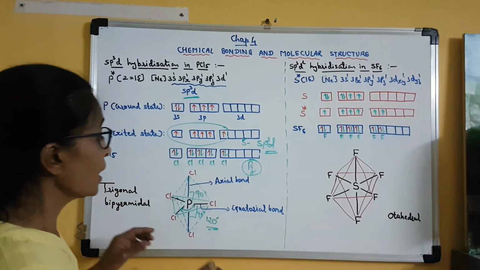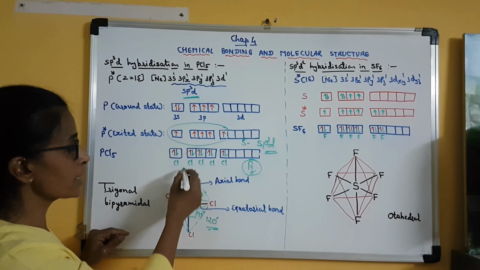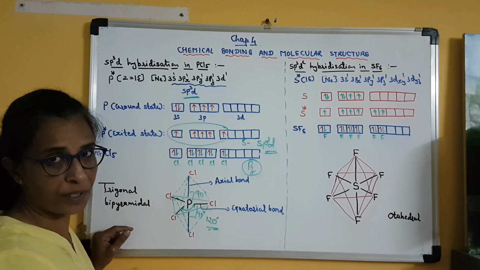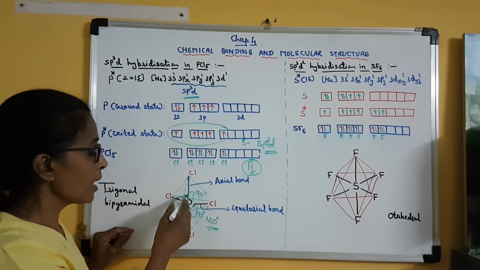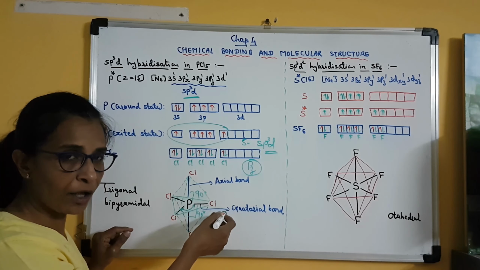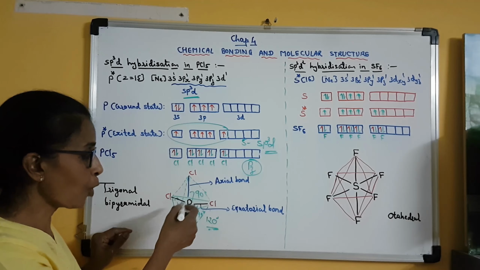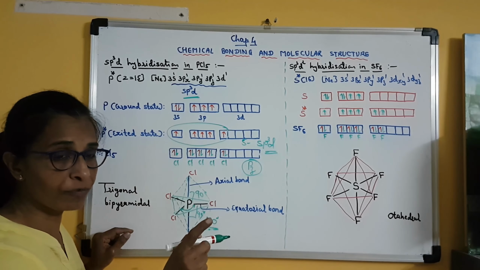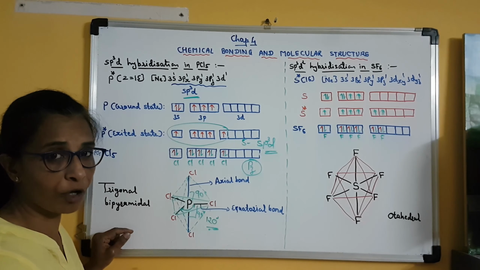Clear? So here chlorine will utilize its atomic orbital, but phosphorus will utilize hybrid orbital. Clear? So the involvement of hybrid orbital and the pz orbital of 5 chlorine atoms both will favor strong bond formation, both will favor maximum overlap of orbitals.